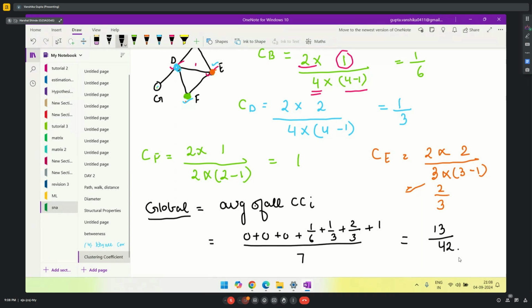We just take the average of all nodes. Now just be careful. Even if a node has clustering coefficient 0, you need to include it in the total. We can't do 1 by 6 plus 1 by 3 plus 2 by 3 plus 1 divided by 4. That will give you a wrong answer. You have to divide it by 7 because total nodes were 7. Any doubt till here?